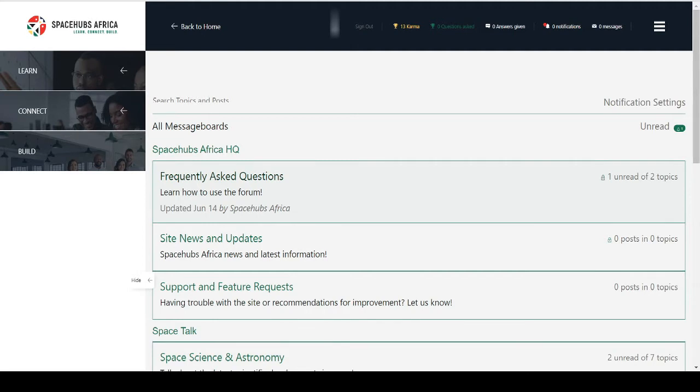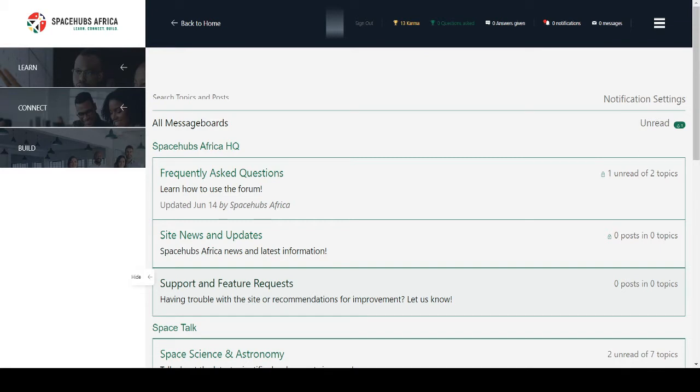The second one here is to find updates and news about the platform. Any new feature will be posted in this category, so stay tuned. The third one is support and feature requests. Here you can ask our team if you have any difficulties or have a recommendation for improvement. Please let us know in this category.